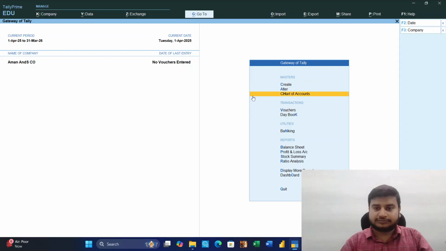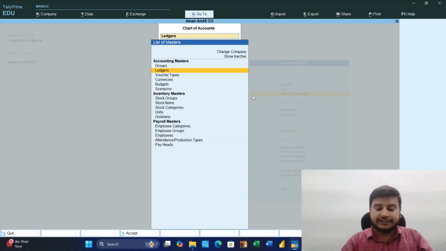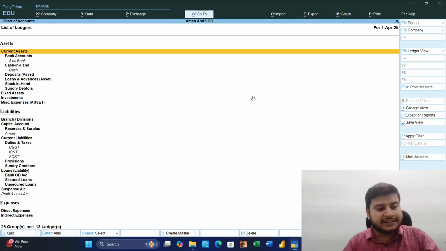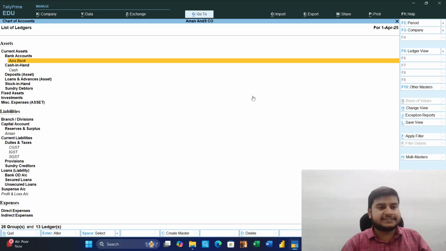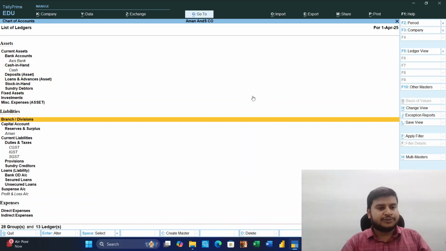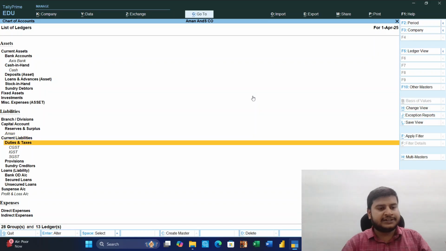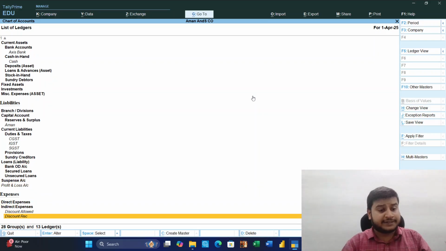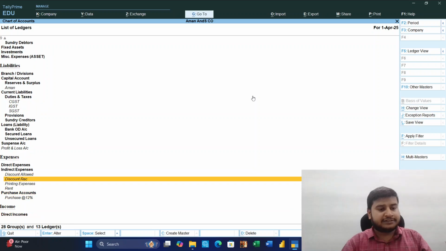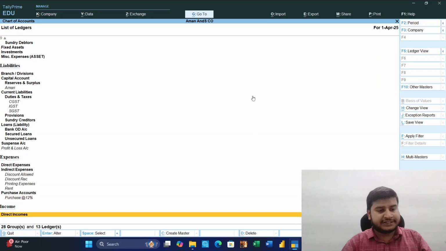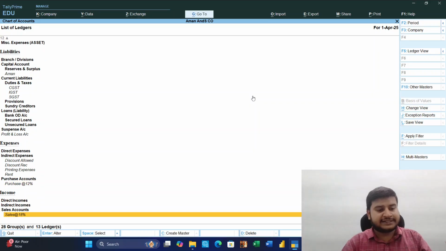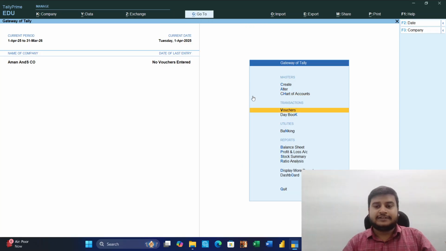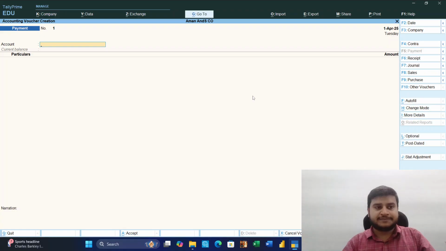So we'll put entry in. First, we will see how many ledgers we created. Chart of account ledgers. Now 28 groups. Initially there were only two ledgers. Now 13 ledgers. As per the category, bank account, cash in hand, reserves means capital account, duties and taxes GST, provisions and suspense. Expense, discount allowed, discount received, printing expenses, rent, purchase at the rate 12%, then we will have sales at the rate 18%.